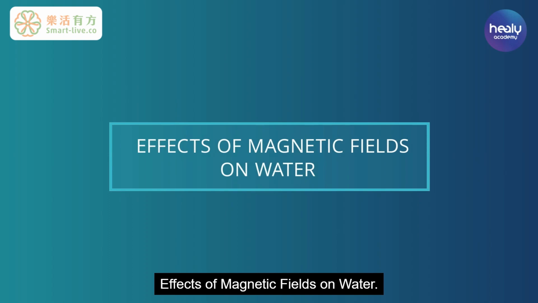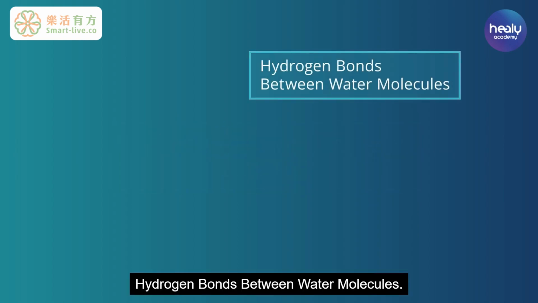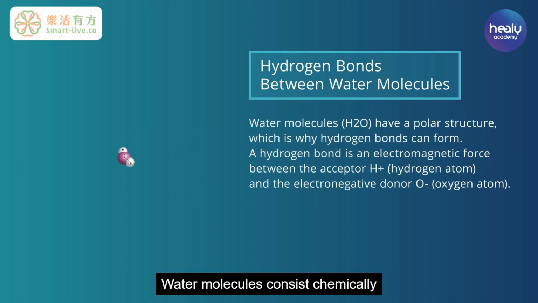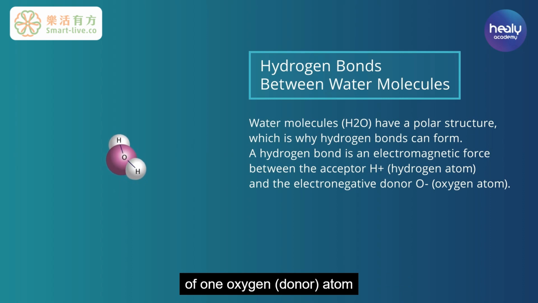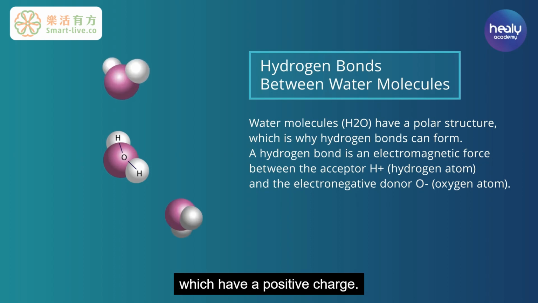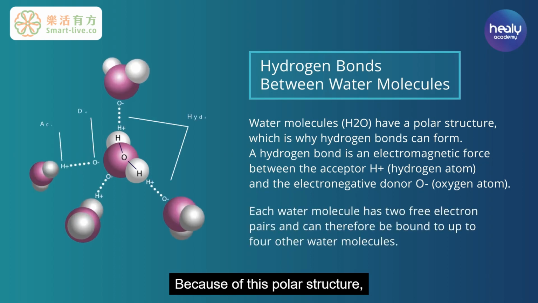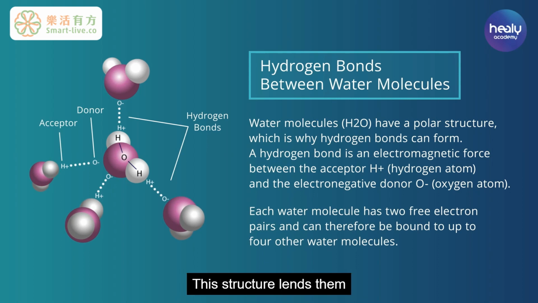Effects of magnetic fields on water. A very prominent example of the influence of electromagnetic fields is in connection with water molecules. Hydrogen bonds between water molecules. Water molecules consist chemically of one oxygen donor atom that has a negative charge, and 2 hydrogen atoms, acceptors, which have a positive charge. Because of this polar structure, the water molecules are able to form hydrogen bonds. This structure lends them remarkable electrochemical properties.